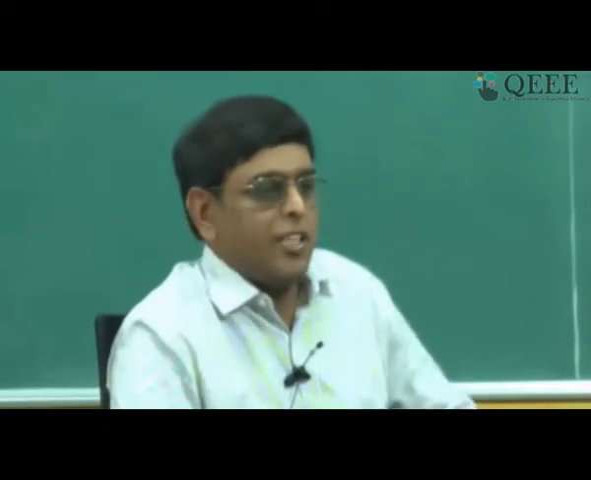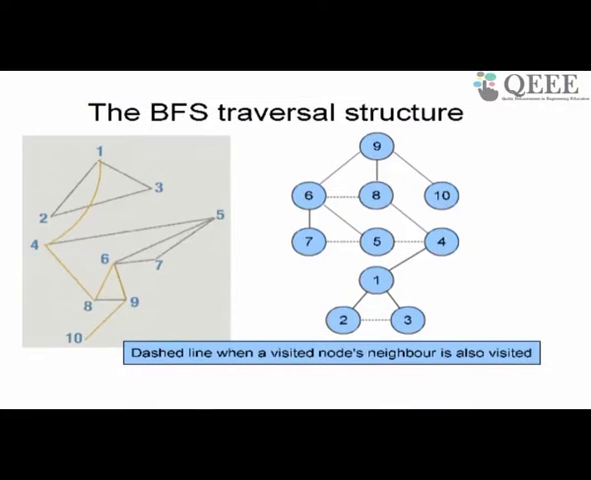We can do that very simply by using BFS. So what kind of structure does BFS expose of the graph? What kind of structure did we find when we did BFS of the graph? Now I have drawn the structure of this graph after doing BFS. We found that 9 is at level 0, 6, 8, 10 were at level 1, 7, 5, 4 were at level 2, 1 was at level 3, and 2, 3 were at level 4.